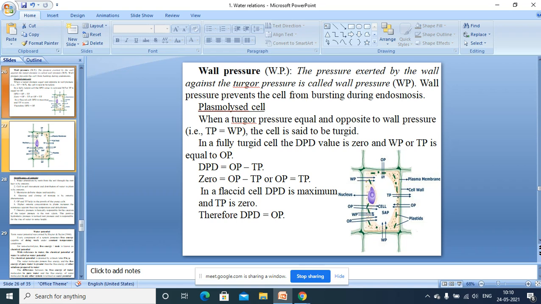I hope you are following it. That's why to consider the osmotic pressure value of a cell sap, you have to consider the turgor pressure value. Turgor pressure value is in outward direction, but osmotic pressure value is in an inward direction. That's why the DPD value in a turgid cell is always equal to osmotic pressure minus turgor pressure.